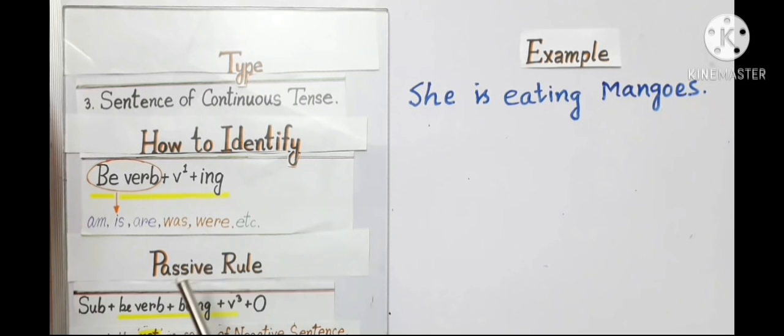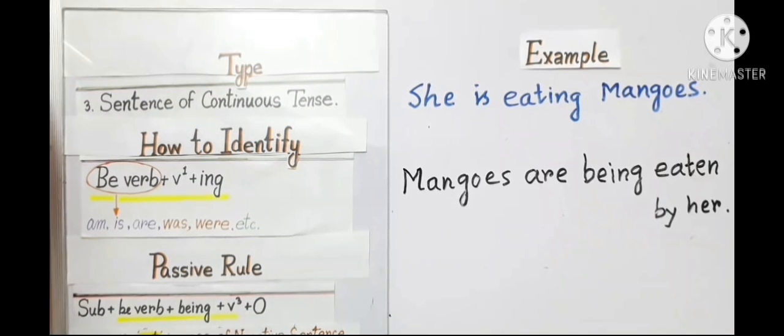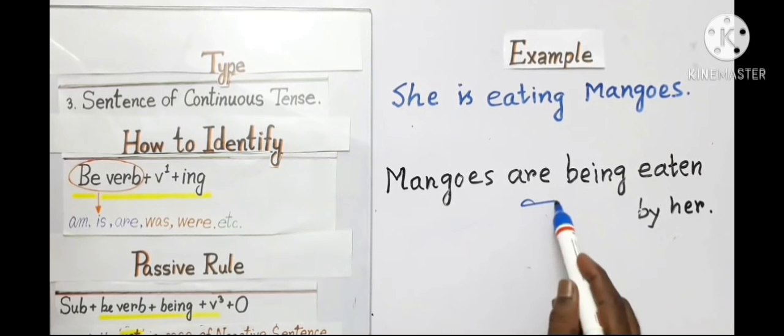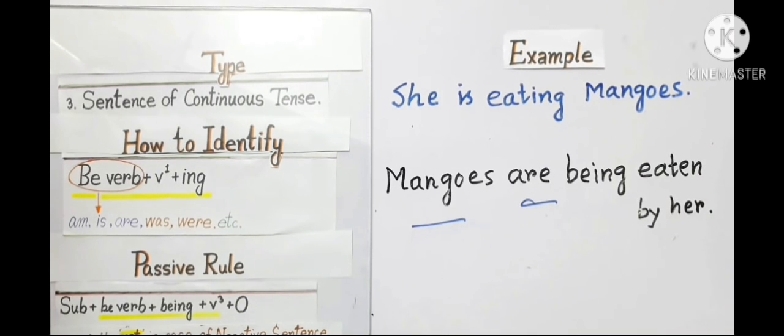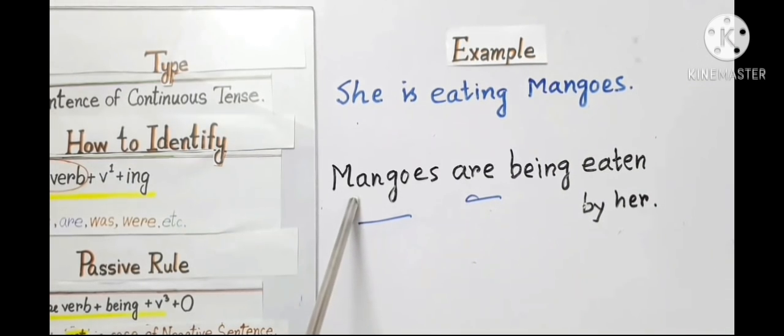So I have to follow the passive rule: subject plus be verb plus being plus verb 3 plus object to make it passive. The answer will be: mangoes subject, are be verb, being, verb 3 of eat, eaten by her. Here I write are because I have a plural subject, mangoes.